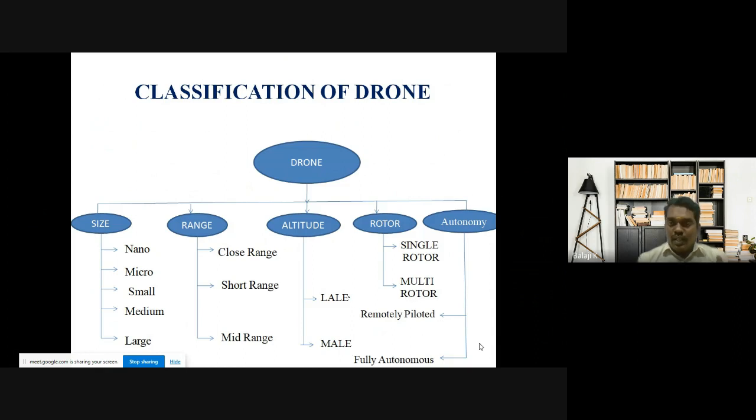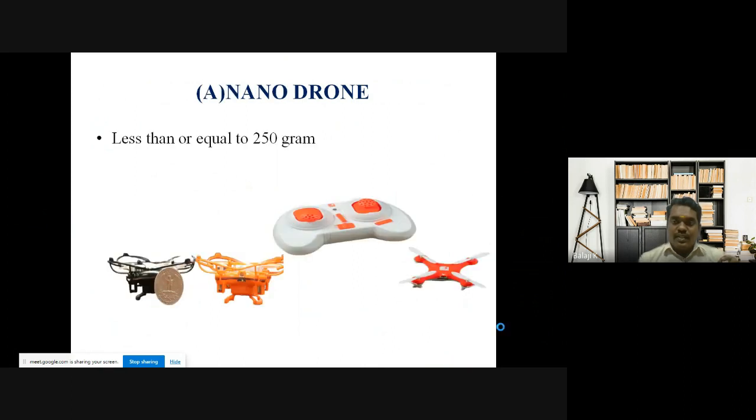Now, coming to India, as I said earlier, the DGCA is the ultimate authority. They monitor all types of flying activities, including aircraft and drones. In India, drones are classified based on the Drone Rules 2021, into size categories: nano, micro, small, medium, and large. The DGCA also classifies them like that.